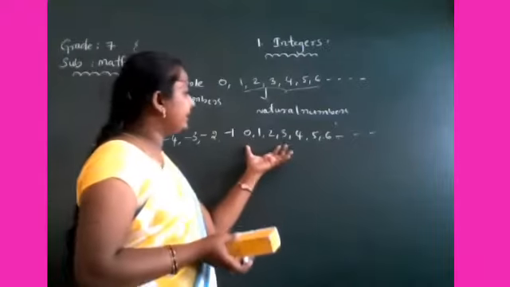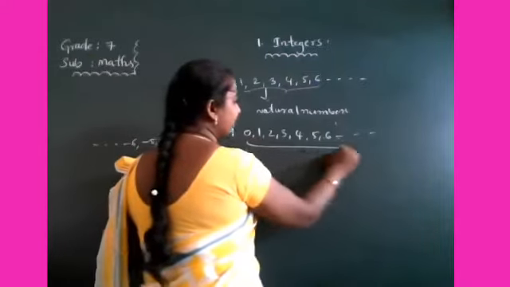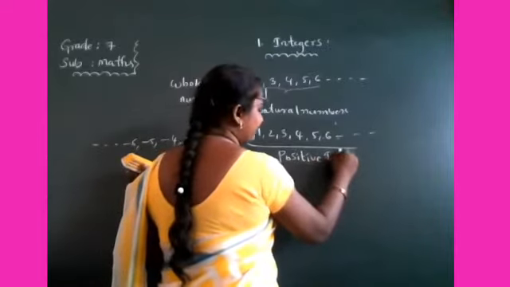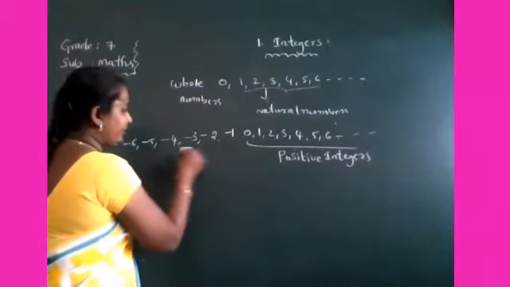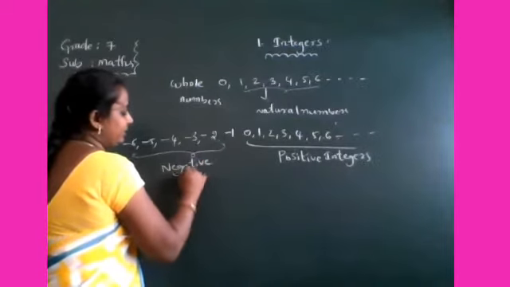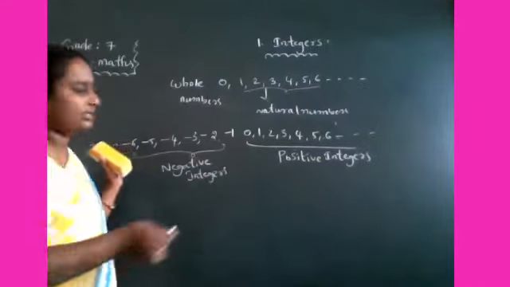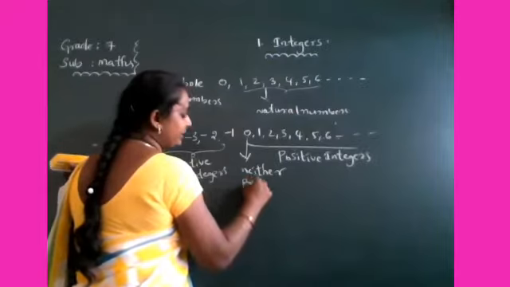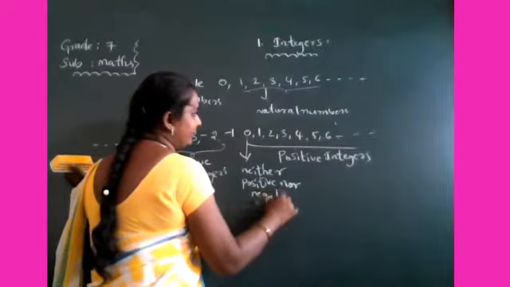Especially these integers are classified into two types. 0 right side integers are called positive integers and 0 left side integers are called negative integers. What about 0? 0 is neither positive nor negative.